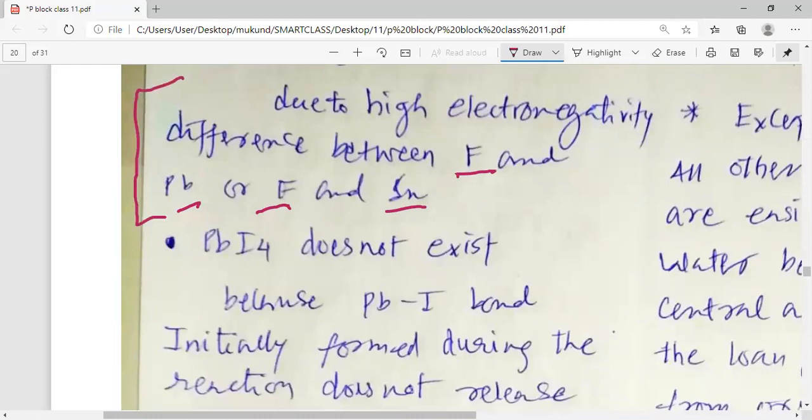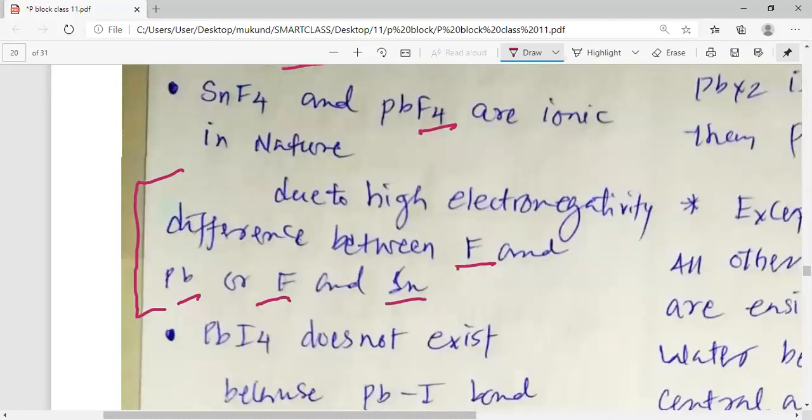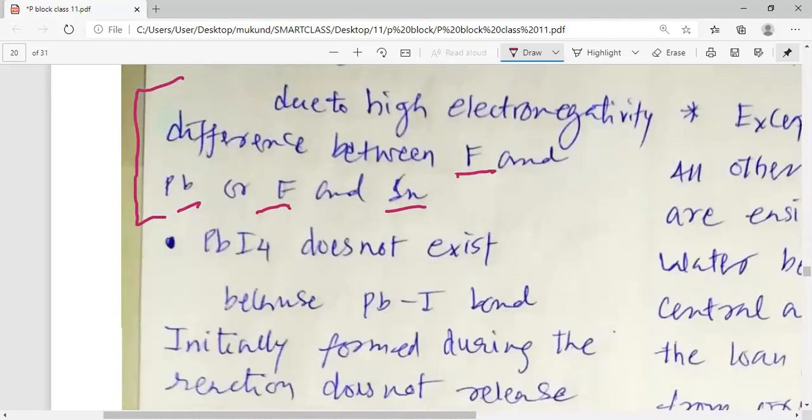Remember, this is the kind of question that can even be asked: why lead tetrafluoride and tin tetrafluoride are ionic in nature. So this is how you can answer that. Due to the high electronegativity difference between fluorine and lead or fluorine and tin, this type of fluorides like lead tetrafluoride or tin tetrafluoride are ionic in nature. Remember that PbI4 does not exist.